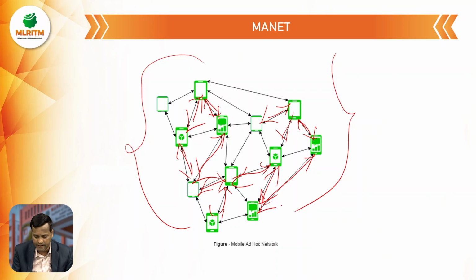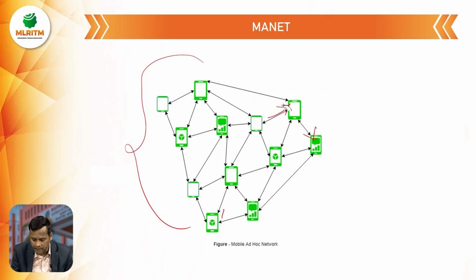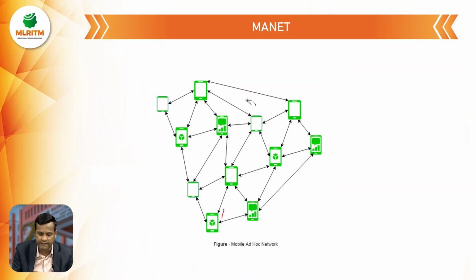In topology we have discussed star topology, ring topology, hybrid topology in computer networks, I think. So in this all the topologies are mixed, and the mobile nodes have to be connected with each other, and this figure shows the mobile ad hoc network, or MANET.